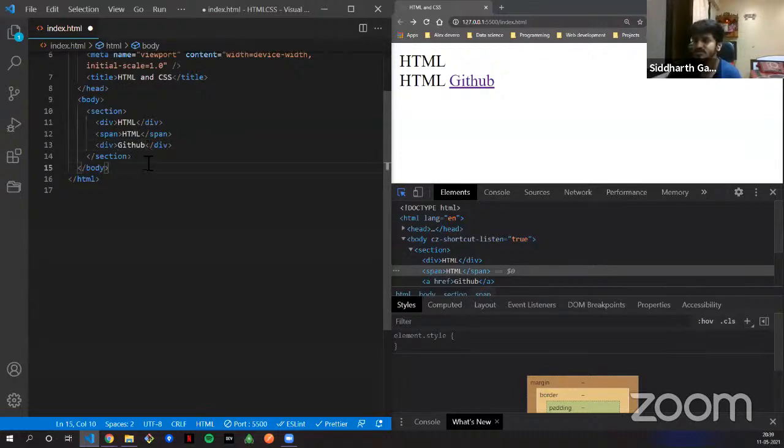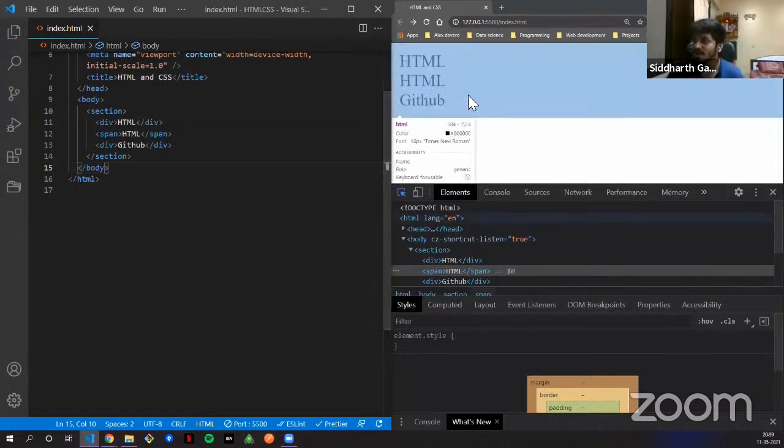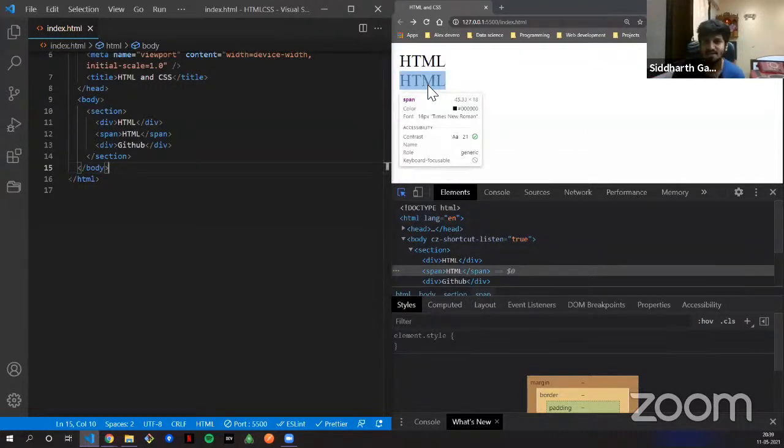What it will do is, it will take another div. So if you guys understood, the span element is an inline element. It is telling the block level element, I have space, if you want to fit in, you can fit in. But the div says, no, I don't want that much space, I am the block level element, so I will take the whole block. So that's what the difference is.